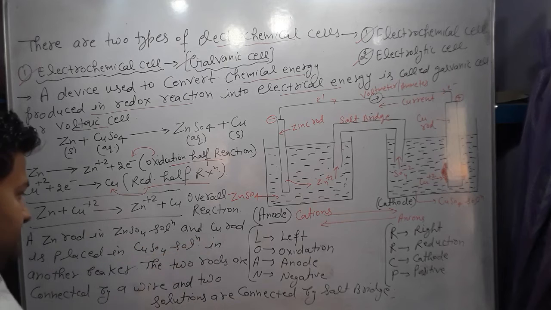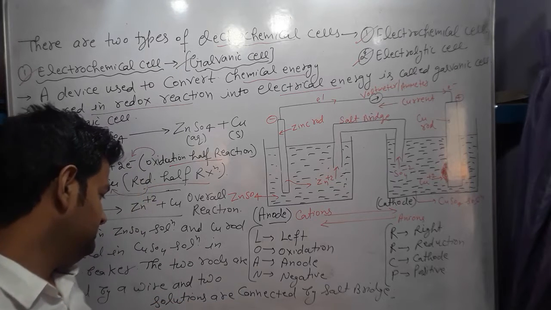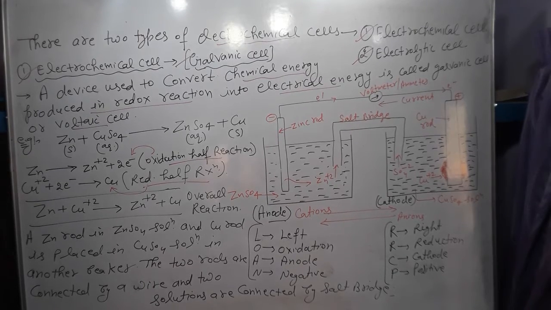Zinc rod is placed in zinc sulfate solution, and copper rod is placed in copper sulfate solution. The two rods are connected by wire and the solutions are connected by the salt bridge. This is the construction of the electrochemical cell.